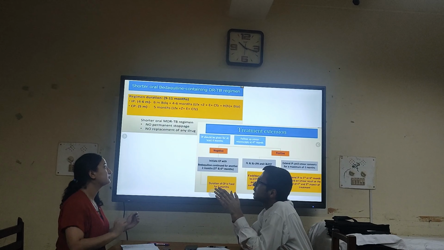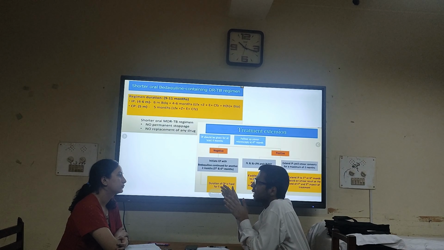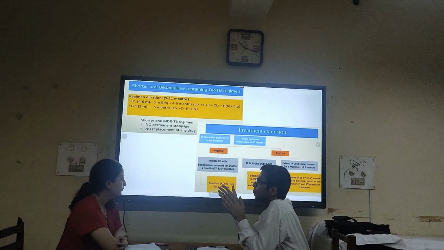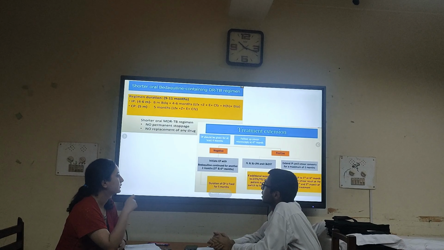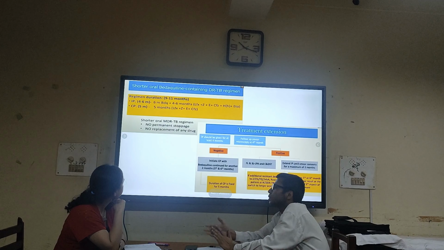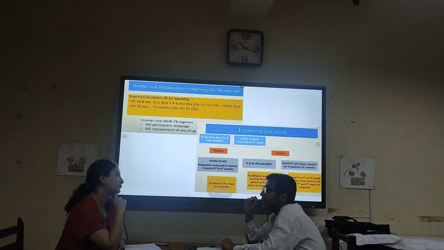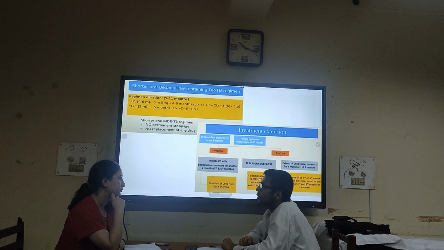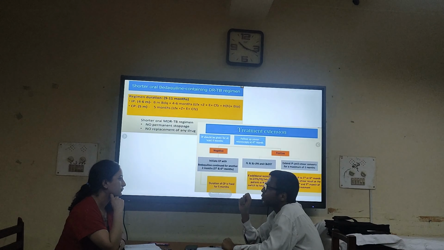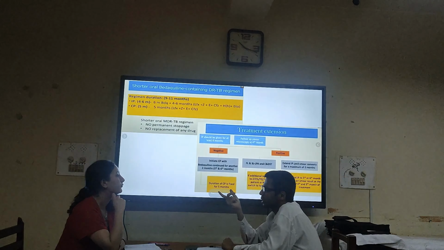So the shorter course regimen is an intensive phase of 4 to 6 months and a continuation phase of 5 months. Yes. So you might be wondering why 4 to 6 months, and when to give 6 months and when to give 4 months. That depends upon the sputum conversion rate.